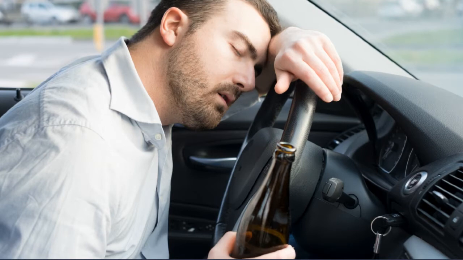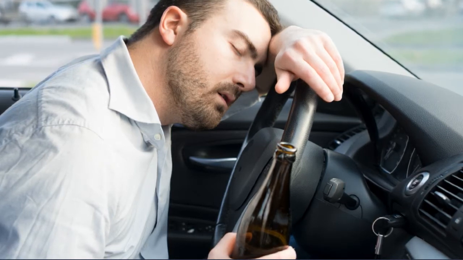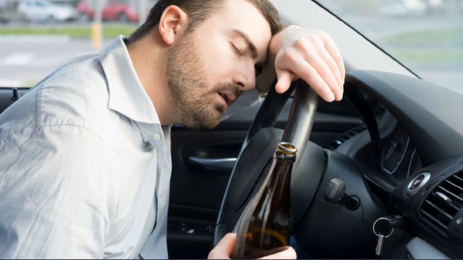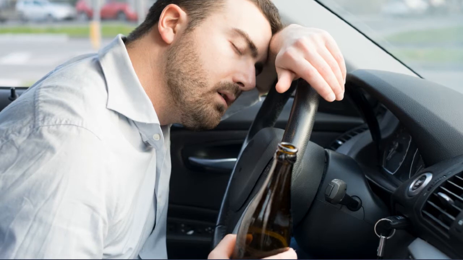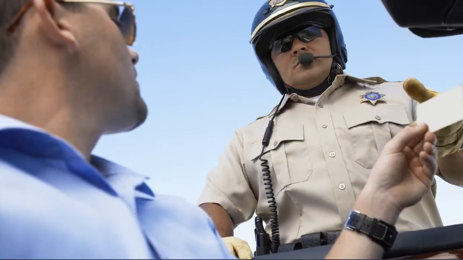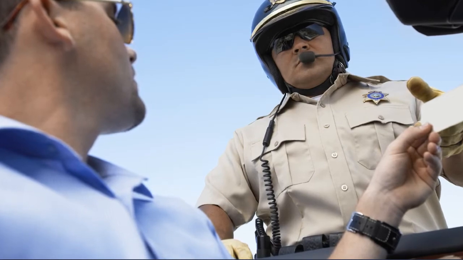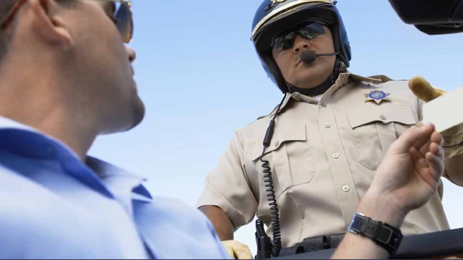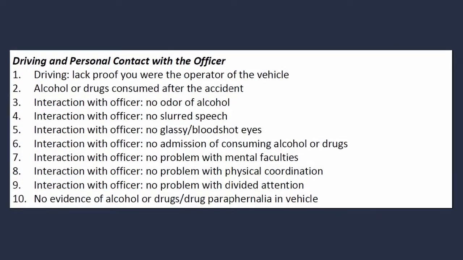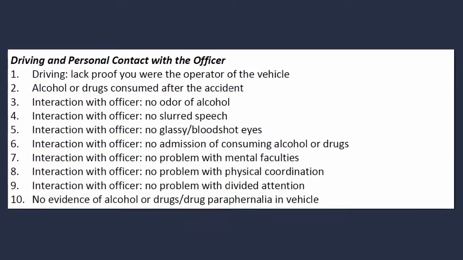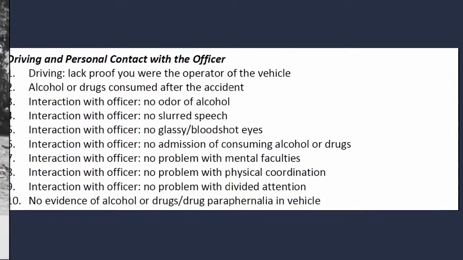For charges of aggravated vehicular homicide and aggravated vehicular assault based on the charge of OVI, the prosecution must prove you operated a vehicle under the influence or over the limit. To prove you were under the influence, the prosecution introduces testimony of witnesses, primarily police officers. Some of the defenses to being under the influence are based on your driving and your initial contact with the officer. This is a list of those types of defenses.